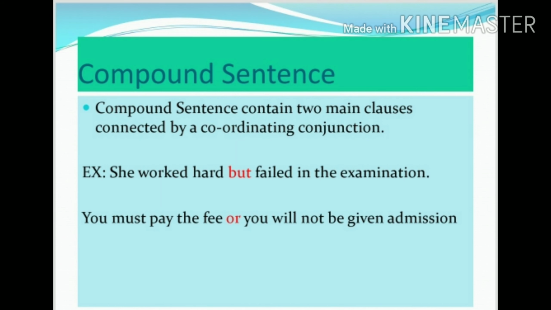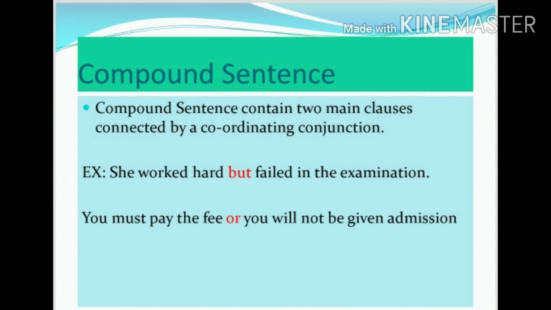The third sentence type, compound sentence. A compound sentence contains two main clauses connected by a coordinating conjunction. Both are main clauses giving complete meaning but connected with a coordinating conjunction.